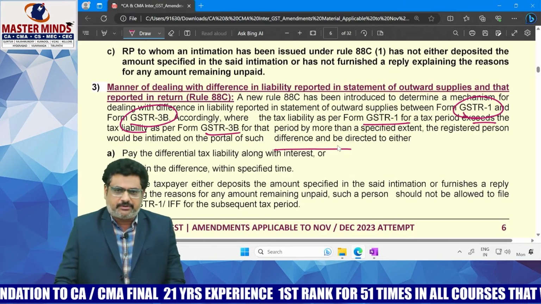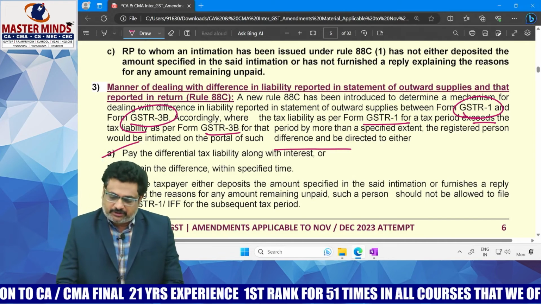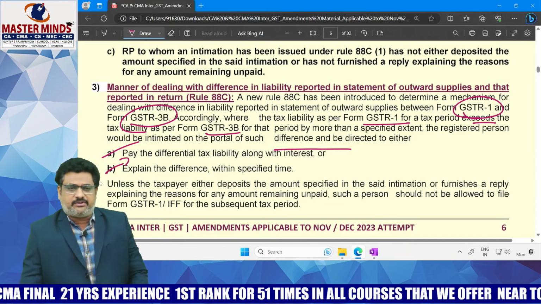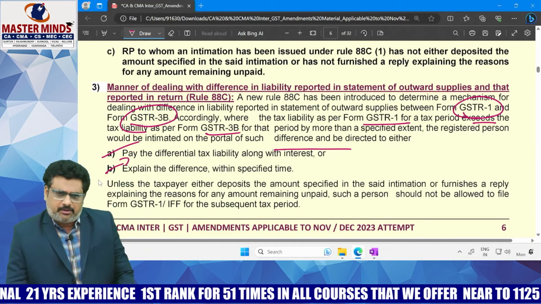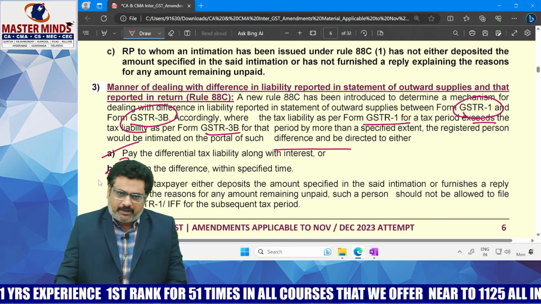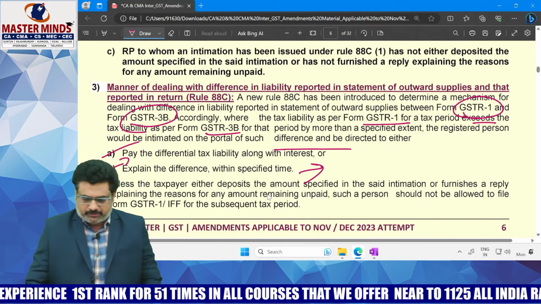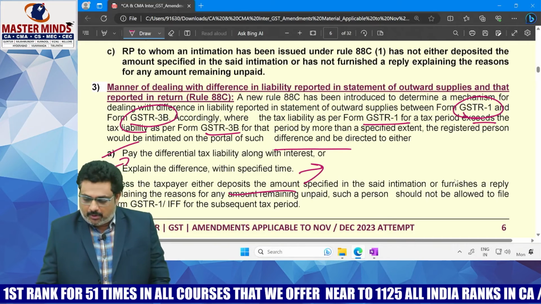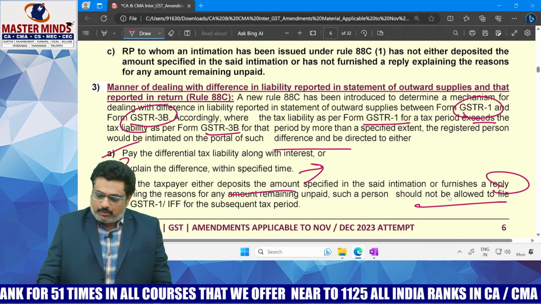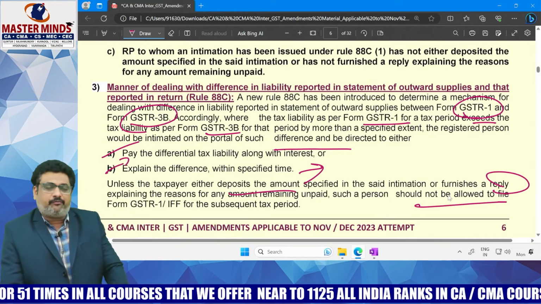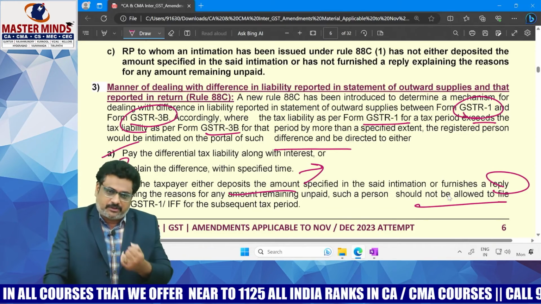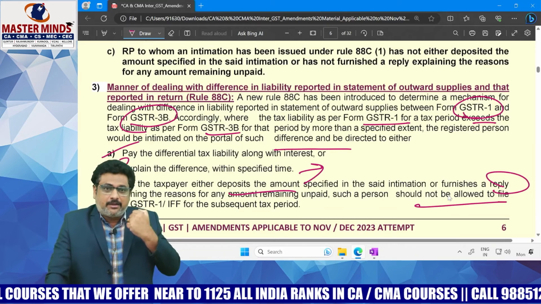Then you need to pay the differential tax along with the interest, or if at all there is sufficient cause, definitely you can make the explanation. Unless you deposit the amount or furnish the reply, you are unable to file GSTR1 for the subsequent tax period. That means GSTR1 will be suspended. That means GSTR1 will be blocked.